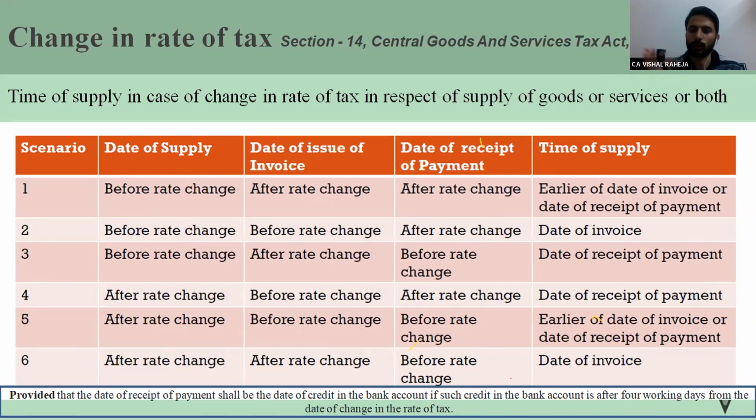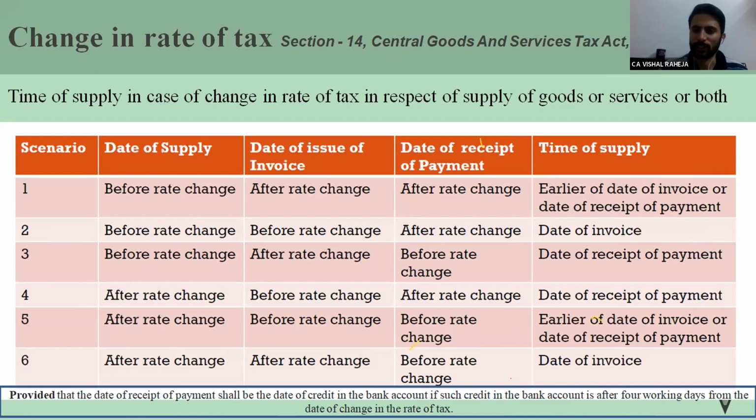The two limbs are before changing the rate, so we have to see those points which fall on the 31st of December. Similarly, if the supply has been made on 31st of December, but the invoice is after the change of rate and the payment is after that, then two limbs are there and we have to follow that rule. So this is a very simple logic. We have to draw a borderline between three things. Where is the majority? That would be the rule.